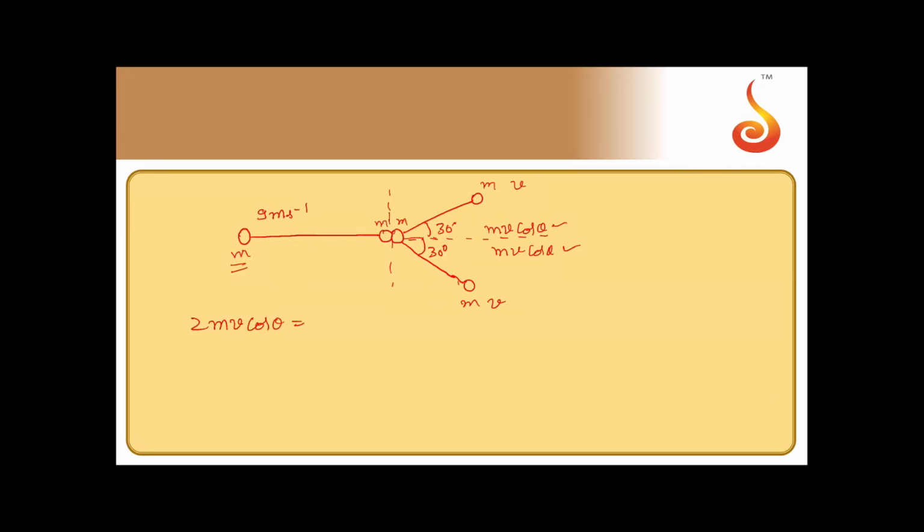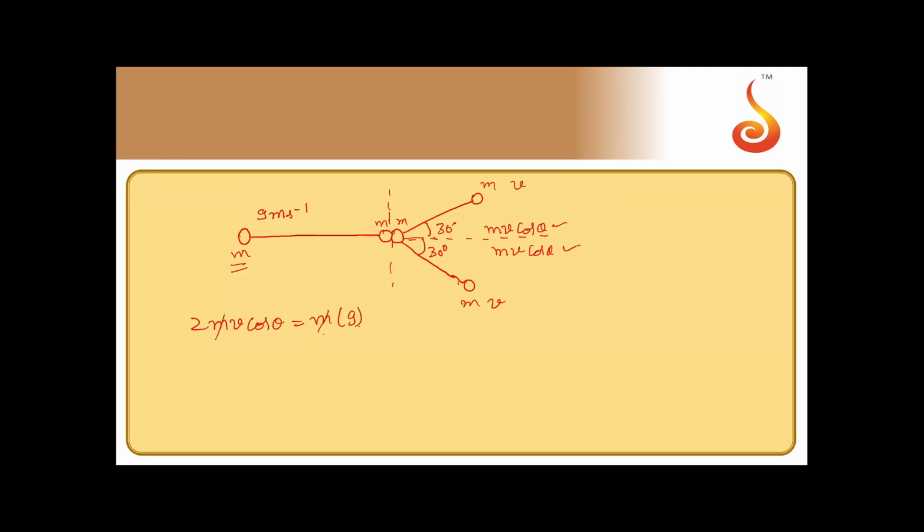So 2 mv cos theta should be equal to m into 9. Initially the second ball is at rest, only the first ball is moving. So initial momentum is m into 9, and final momentum is 2 mv cos theta.